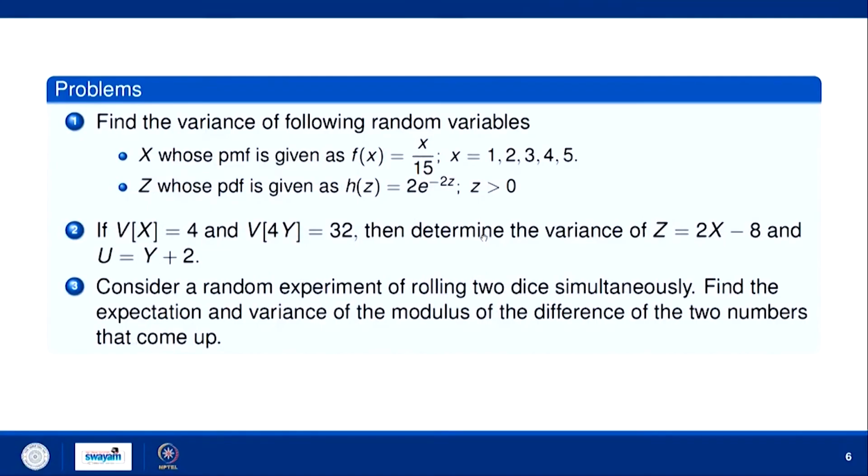So, in this way, if you have these types of problems where some random variable is given to you and you have to find the expectation and variance, that also you can find. Basically, in this lecture we have seen that if a random variable is given to you, be it discrete or continuous, how we can find the expectation, that is the mean, or the variance of that random variable. In the next lecture we will see what the various distribution functions are and how we can find their mean or variance. Thank you.